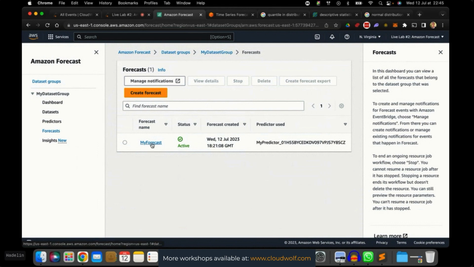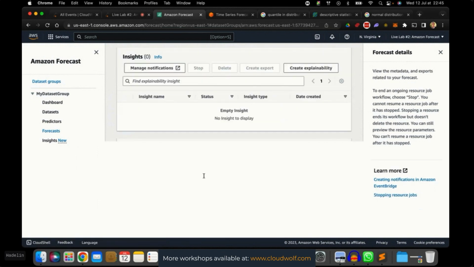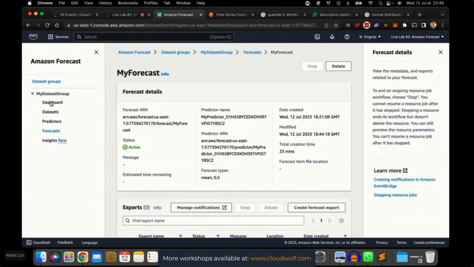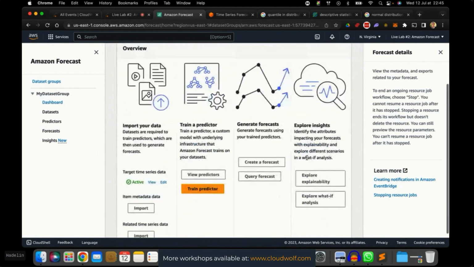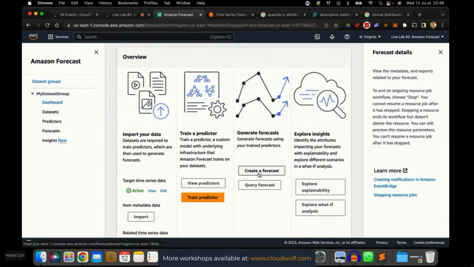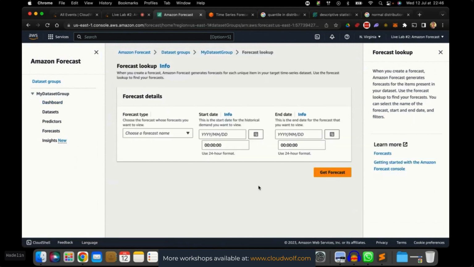So now let's go to, not here, my forecast, because it will just give you the infos of your forecast, like the insights, exports, and all. So what we have to do is go back to the dashboard of our dataset group. And here, well, we don't have to do create a forecast because that would be to create another forecast. But if you want to run the predictions with the forecast that you just generated, well, you have to click this, query forecast. And then after that, I'll show you, of course, how to export the predictions.